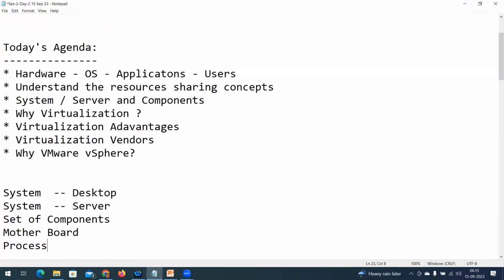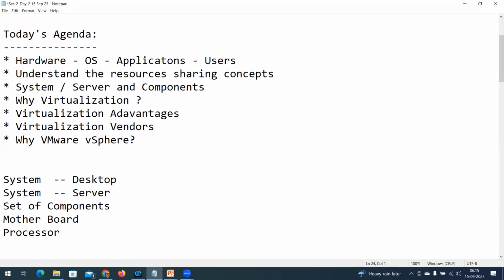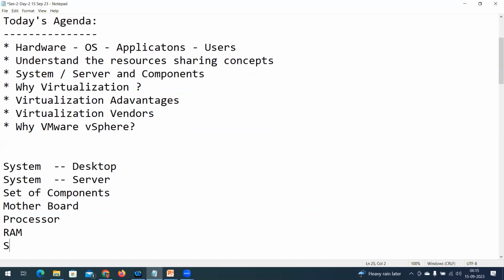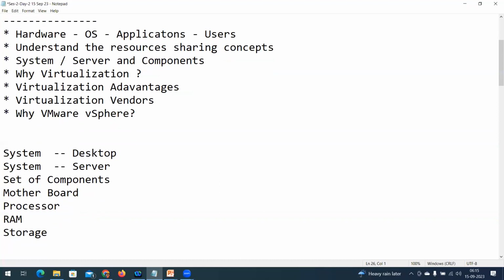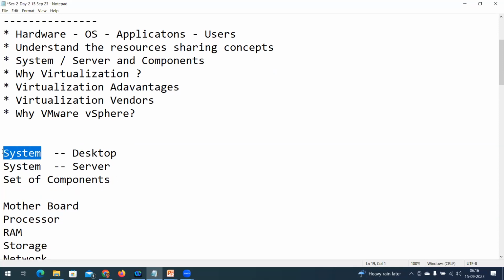Processor. Good. Hard disk, RAM. Very good. Hard disk, storage, I'm going to discuss the storage. What else? Network. Yes. So any system, either desktop, I'm going to call it a system.